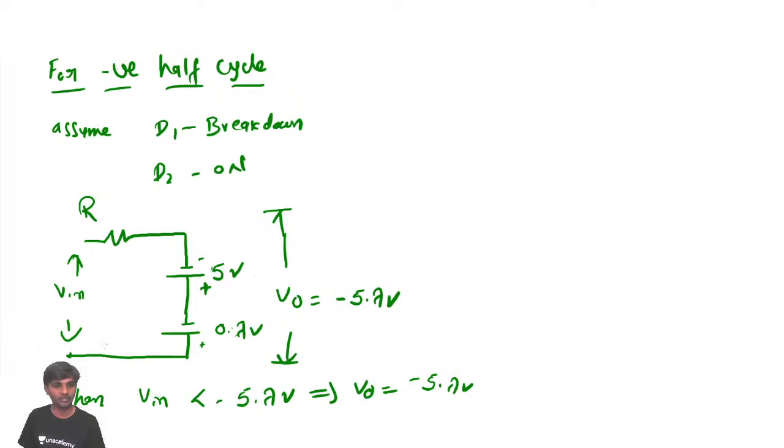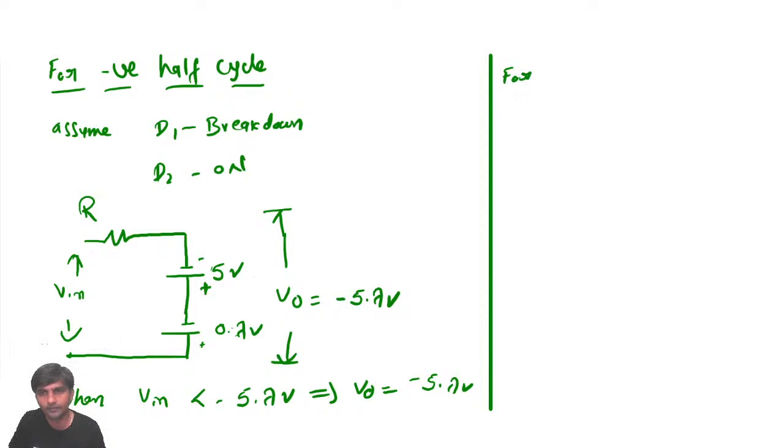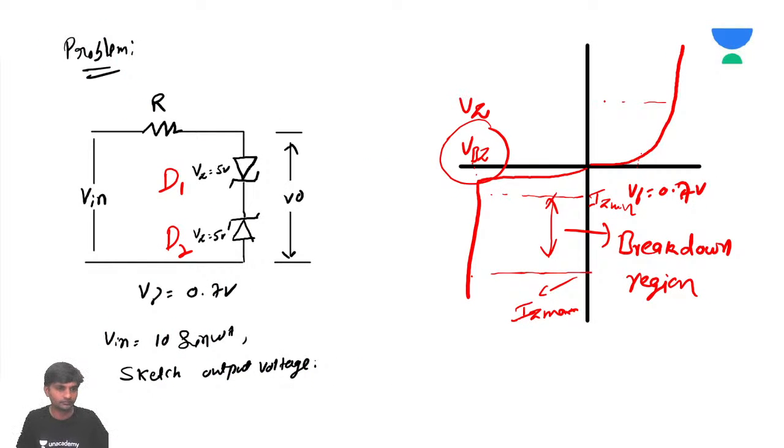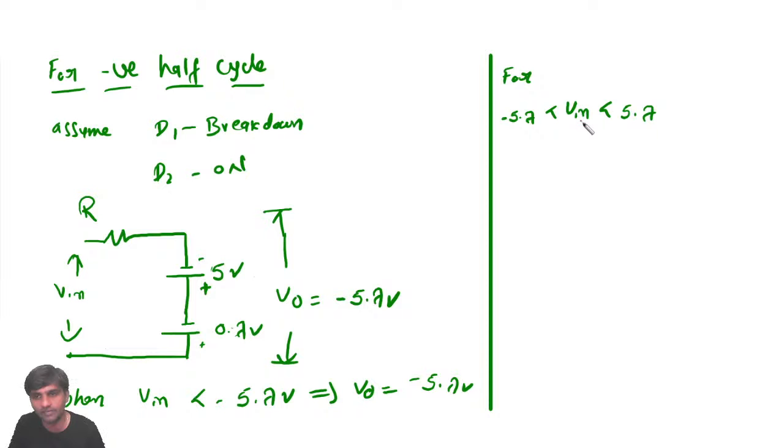This is a very important discussion. Now, for V input between minus 5.7 and 5.7, come back to this problem and focus here. Let's say V input is 0, because I am taking some reference voltage here.